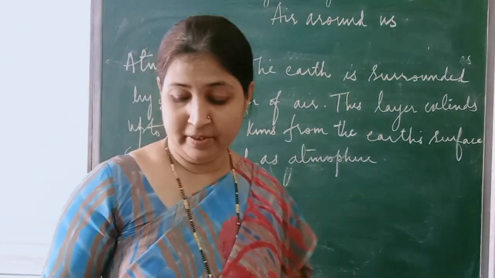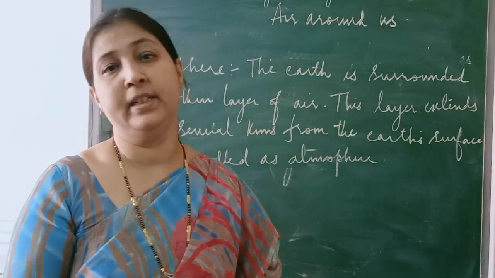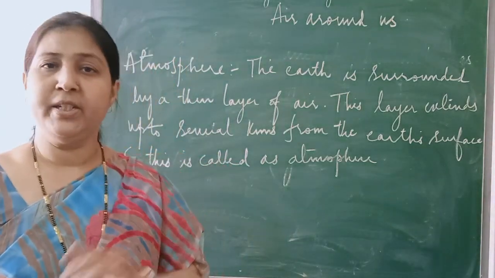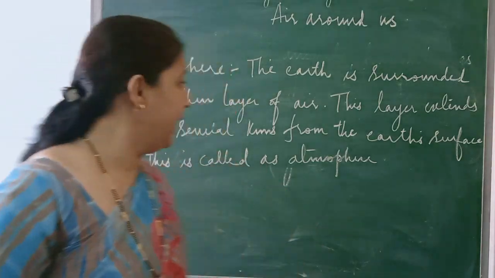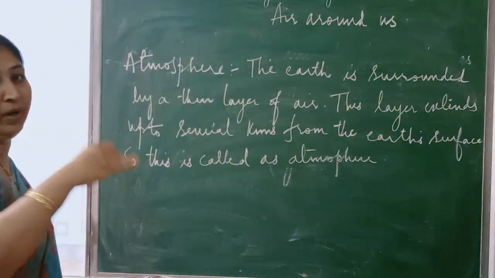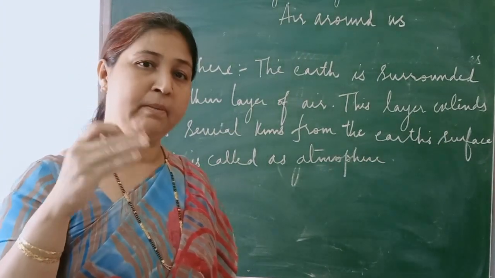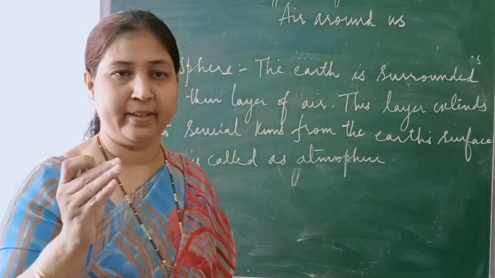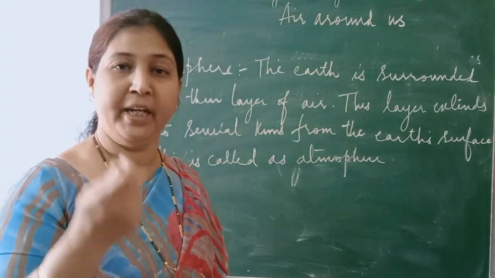Okay, now you have studied, so now you can think why the mountaineers carry the oxygen cylinders with them. Can you tell why they carry? What happens is as we move higher from the earth's surface, the air becomes less or rarer, or the oxygen becomes less. So we need oxygen, we need air.